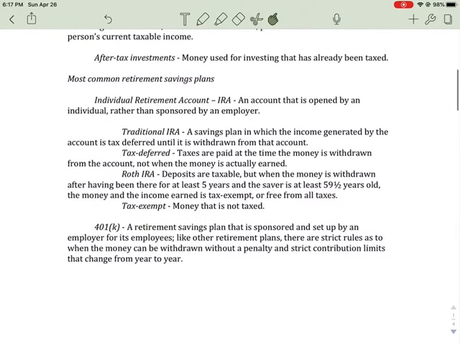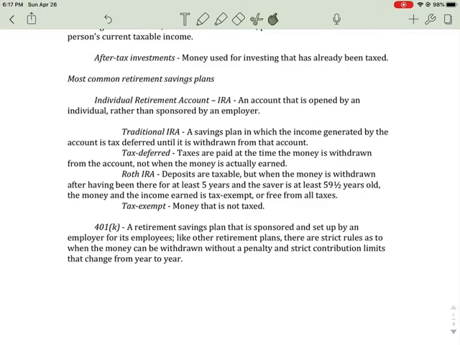So there are some most common retirement plans. The first one is an individual retirement account, or the IRA that most people are familiar with. This is an account opened by an individual rather than sponsored by an employer. So when you are going out to your first job and you want to start saving for retirement, and I highly recommend you do this, even though you think you're not going to have any money when you first start, I'm telling you it's going to be worth it. You want to open an IRA and have money deducted from your paycheck every week or every month to go to your retirement account.